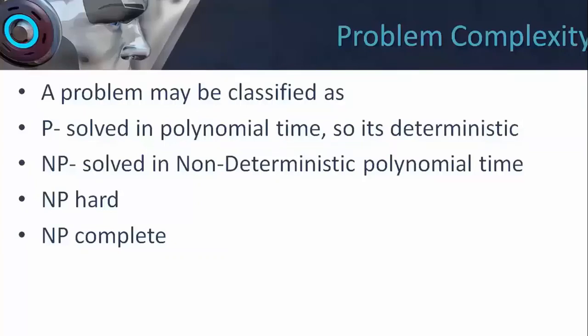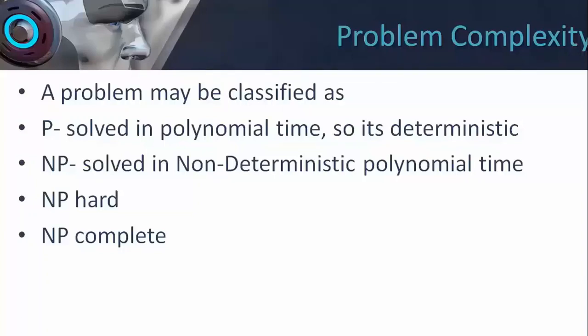Okay, so this refers to a set of decision problems which are otherwise not solvable in polynomial time, but we can look to reduce them to a solvable deterministic polynomial time problem.